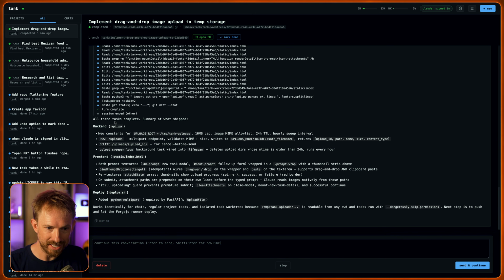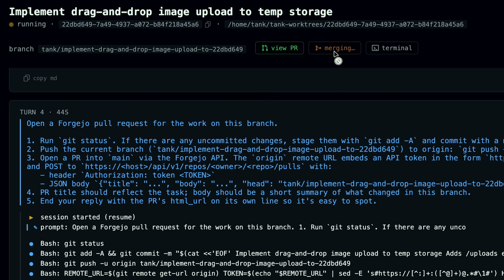It looks like this is completed. All 3 tasks complete. Summary of what shipped. So it's got the back end, the front end, and the ability to deploy it. It says it works, so I'm just going to trust it. Let's open a PR here, and we'll get this into my local Git repo. I'm not even going to check the work. I'm just going to merge it in by using my merge button.